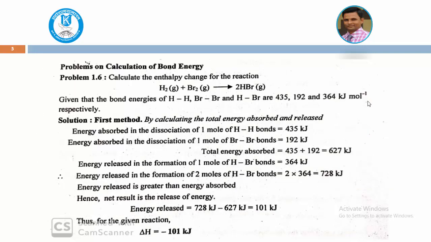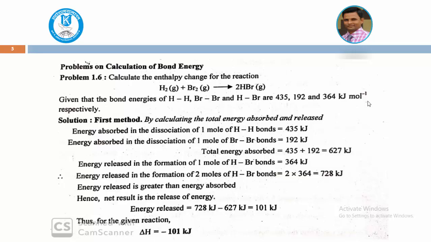Let's see the first method. Now try to understand first. The problem is to calculate the enthalpy change for the reaction, where H2 and Br2 are the reactant molecules and HBr is the product molecule. What we have to do: H2 and Br2, first we have to break the molecules. Dissociation means breaking the molecule, and we studied what bond energy is. For breaking molecules you require energy, that is you absorb energy. For formation, energy is released.